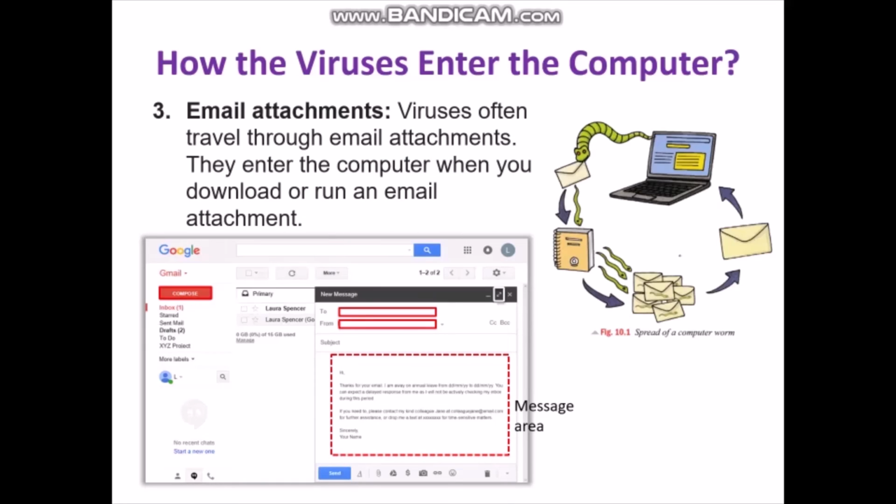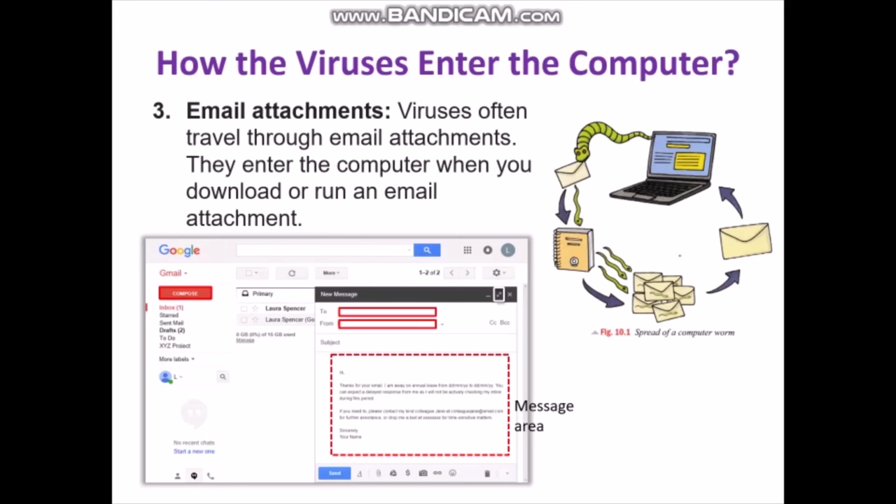Email attachments. Viruses often travel through email attachments. They enter the computer when you download or run an email attachment. Suppose you received an email which contains an attachment, and that attached file contains a virus, and if you download that file on your computer, then your computer will get affected by the virus.